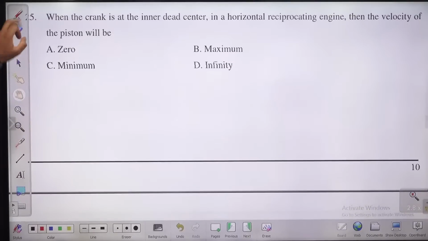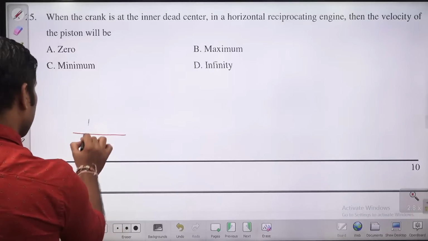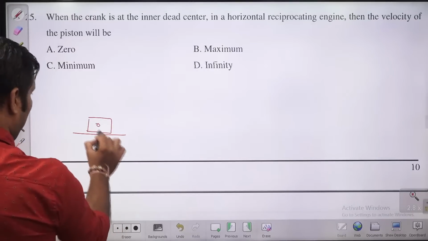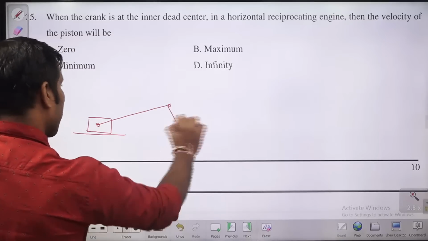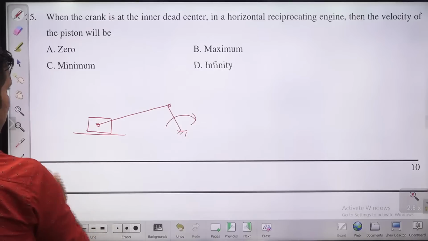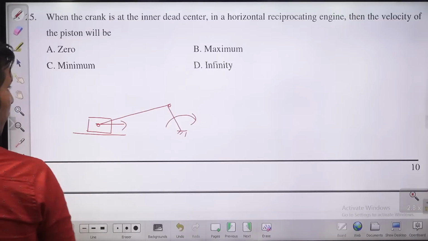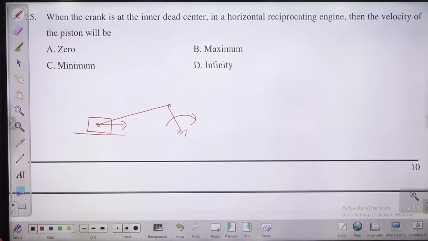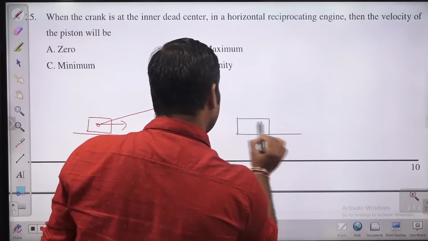When crank is at the inner dead center, in a horizontal reciprocating engine, then velocity of the piston will be. So this is something like this. This is the piston, connecting rod, this is crank. This is rotating like this. So he's saying when the crank is at the inner dead center, the position will be something like this. The piston will reach the TDC.